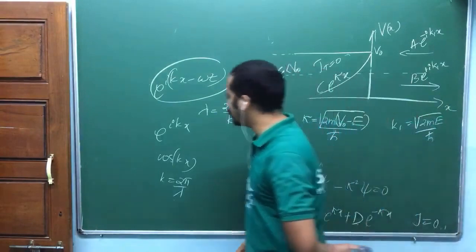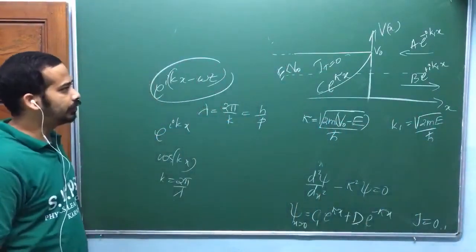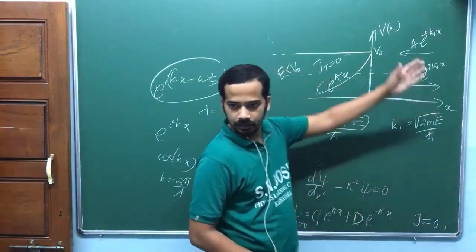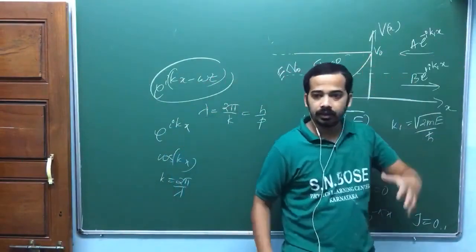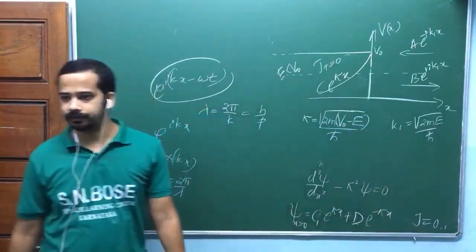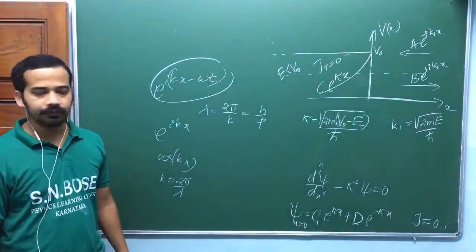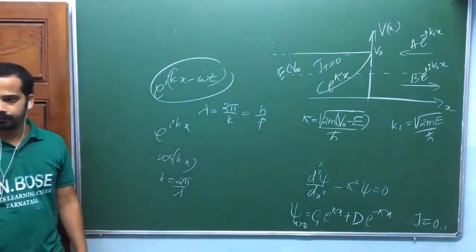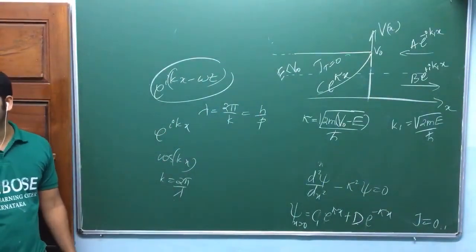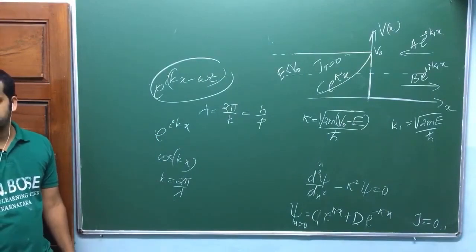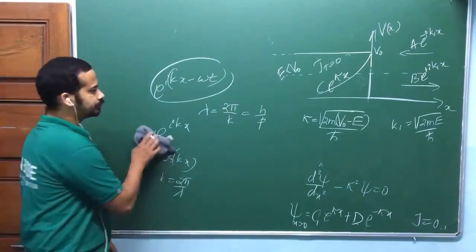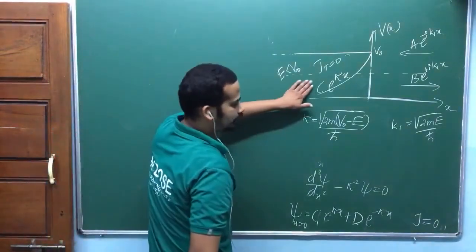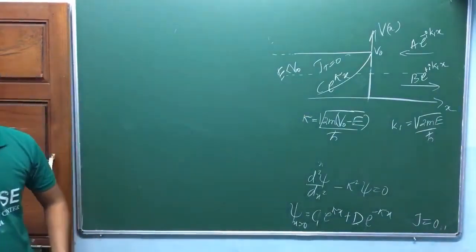There's an exponentially decaying solution there. You can't define a wavelength. But here it's sinusoidal, you can define a wavelength. Or if you take the time term, it's a traveling wave. That wave function represents a traveling wave, and there you can define the wavelength, and that is the de Broglie wavelength. Is that okay? That's why you can't define the de Broglie wavelength in this region, the classically forbidden region, okay?